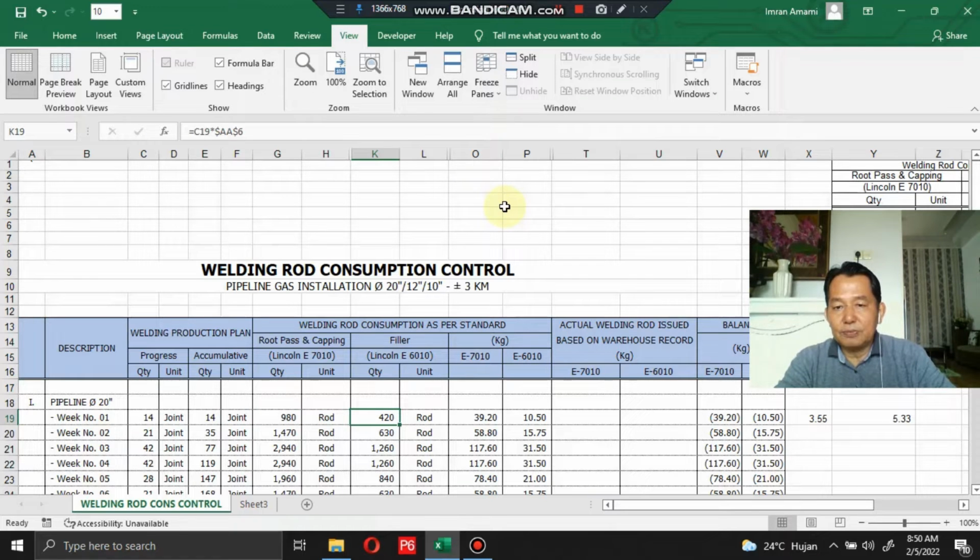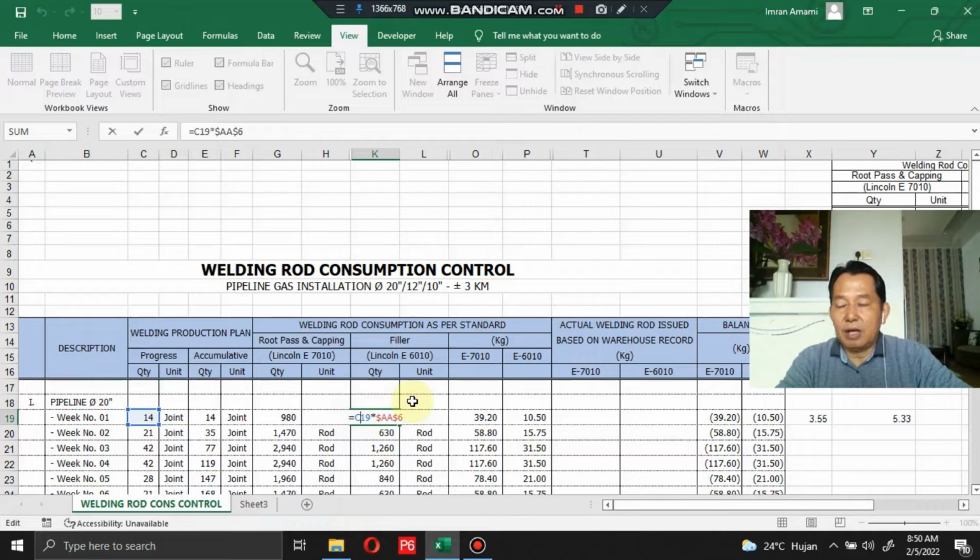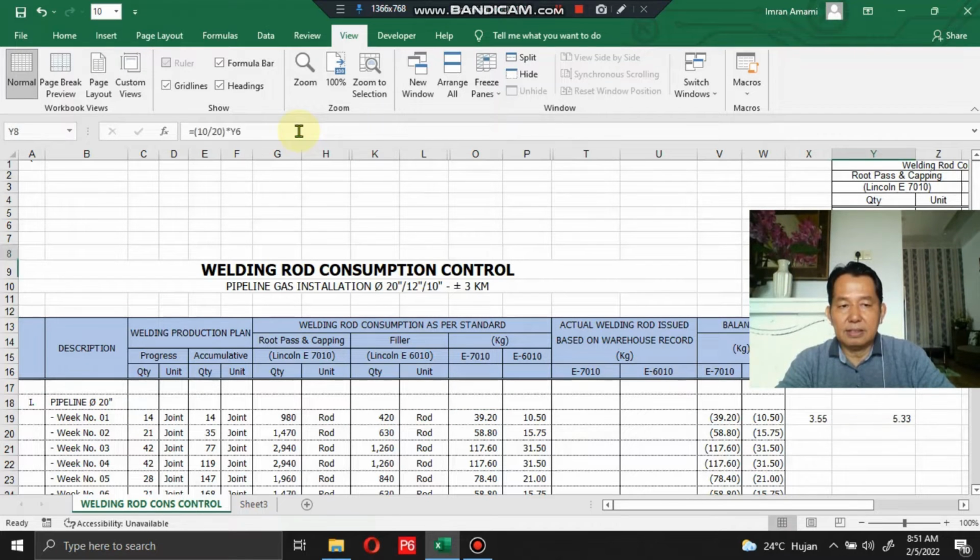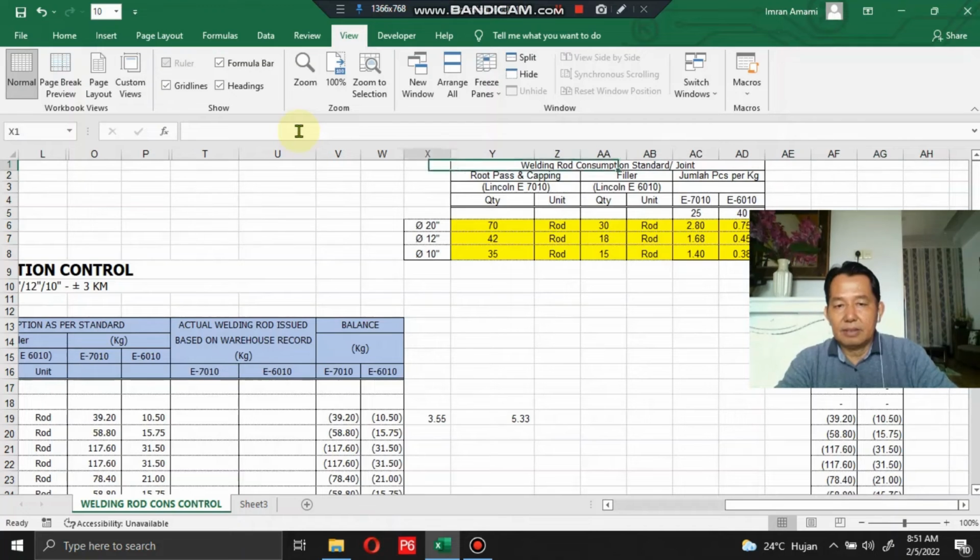The other section is the filler work using welding rod Lincoln E6010, and the cell shows the calculation and formula inside. There is C19 and double E with the dollar symbols, whose meaning I have already informed you. Then double A6. You can see here, this is the cell double A6.